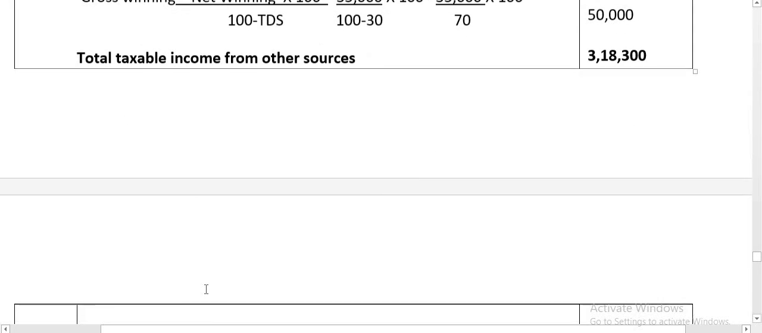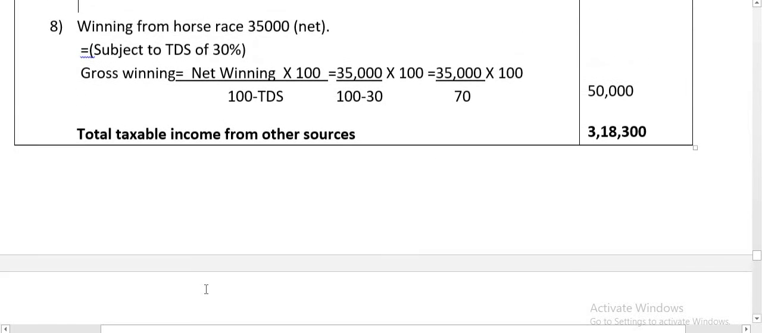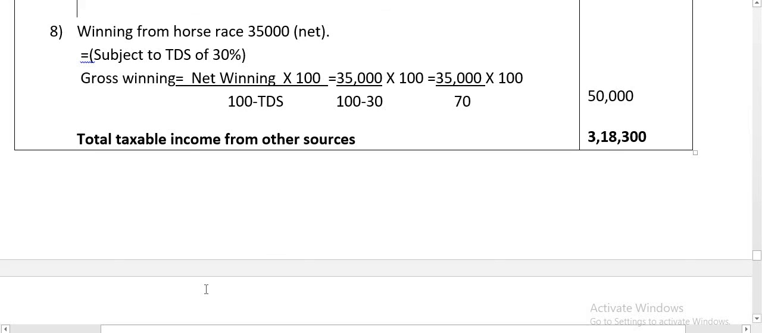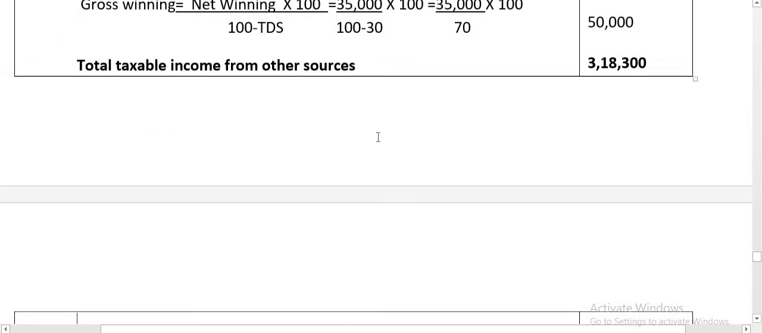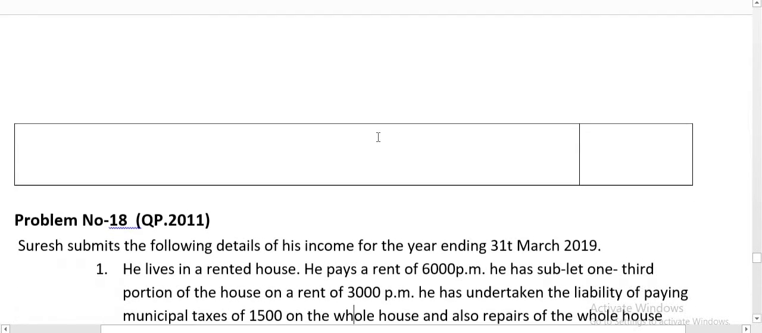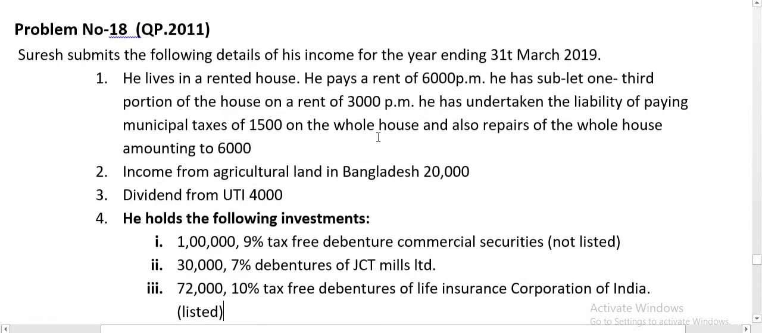Next, winning from horse race 35,000 given here. So net amount is subject to TDS of 30%. Gross winning is equal to net winning into 100 divided by 100 minus TDS. So 35,000 divided by 100 minus 30% TDS into 100. So 35,000 divided by 70 into 100, 50,000 is the winning from a horse race. So taxable income from other sources 3,18,300.